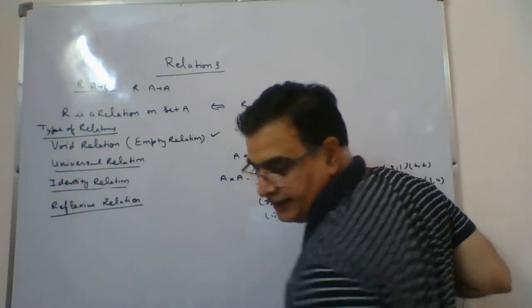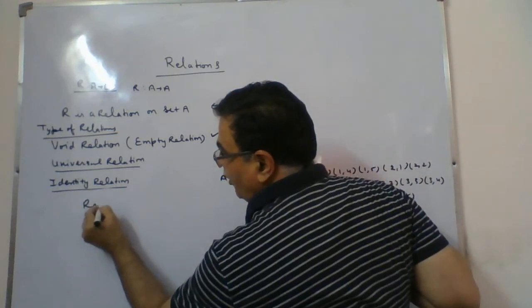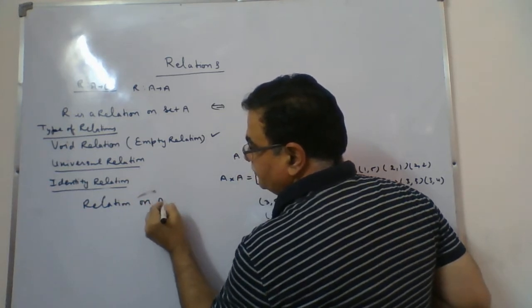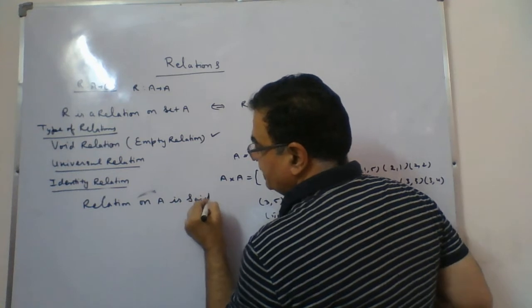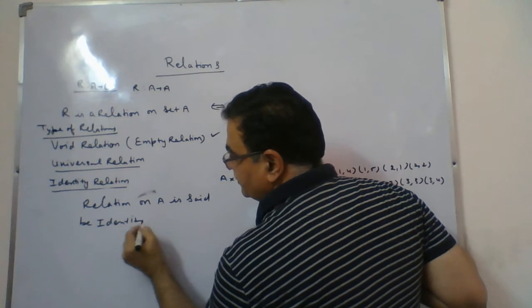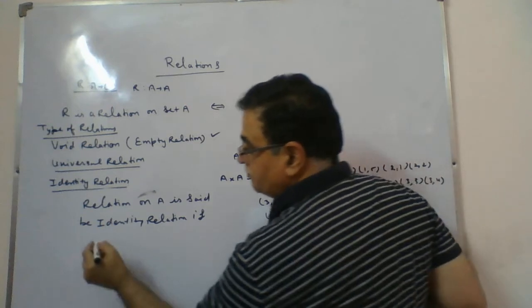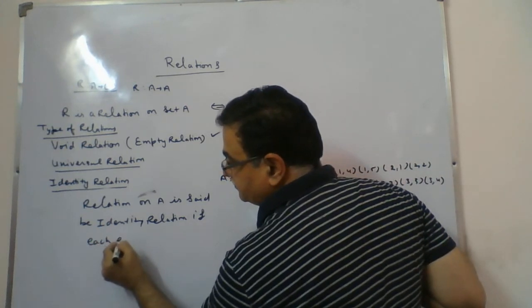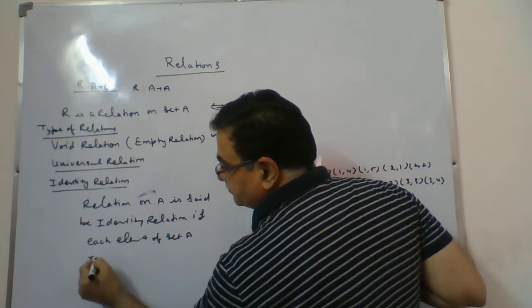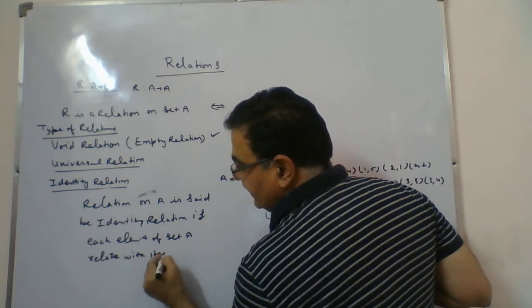Identity relation, what does it say? A relation on A is said to be an identity relation if each element of set A relates with itself only.